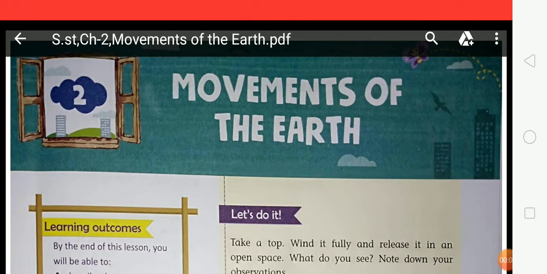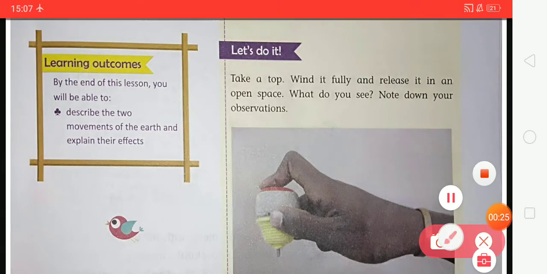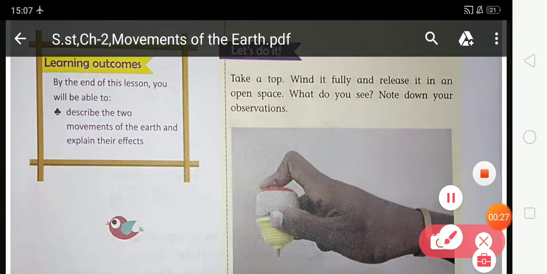I am a subject teacher of social study, and in this video we are going to discuss chapter number 2, and the chapter name is Movements of the Earth. So students, first of all, look at this activity. Look at the first activity. Let's do it.